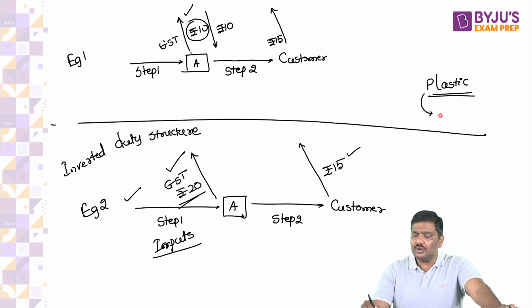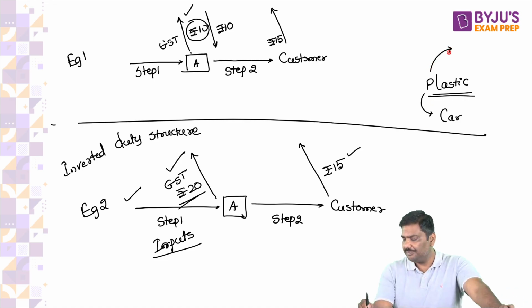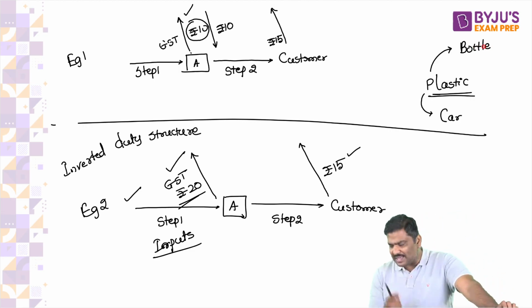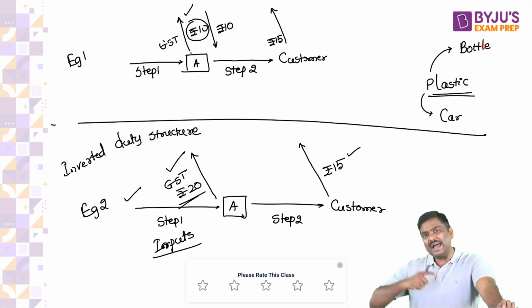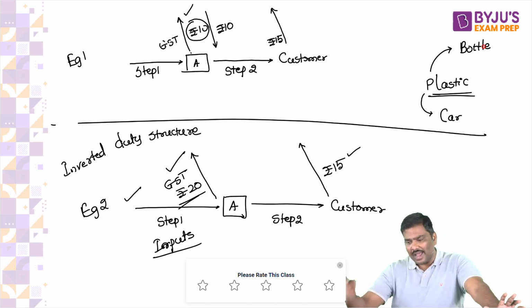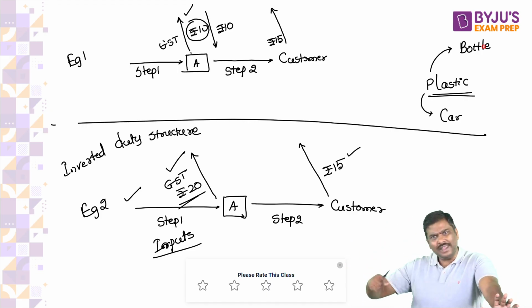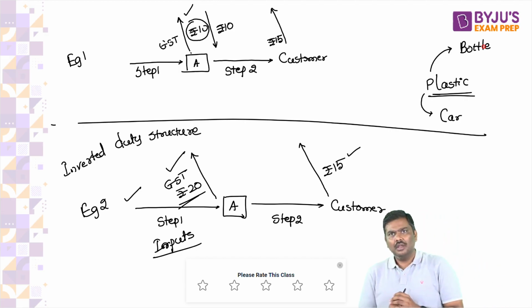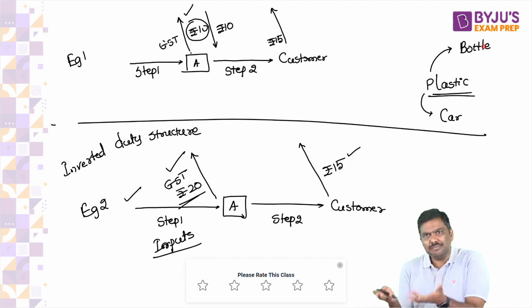Plastic can also be used in manufacturing of a bottle. Any problem? Imagine you purchase plastic. The plastic can be used in the manufacturing of the bottle and it can also be used in the manufacturing of a car. Anybody has a problem with this? It's a very simple example.